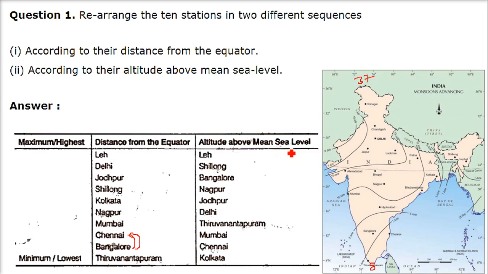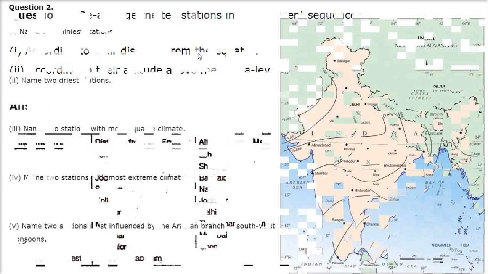Altitude above mean sea level, so highest and lowest. Leh is the highest, then comes Shillong, then Bangalore, then Nagpur, then Jodhpur, then Delhi, then Thiruvananthapuram, Trivandrum, and then Mumbai, then Chennai, and finally Kolkata.